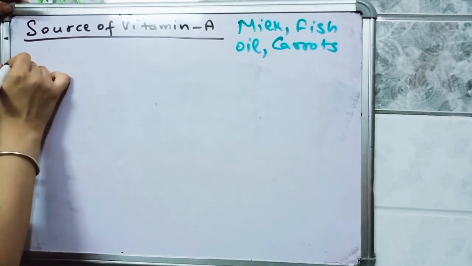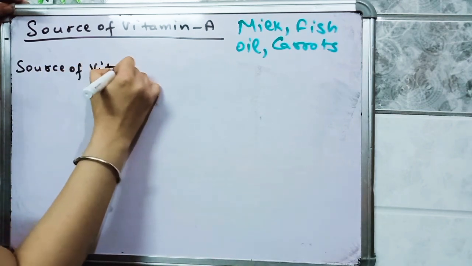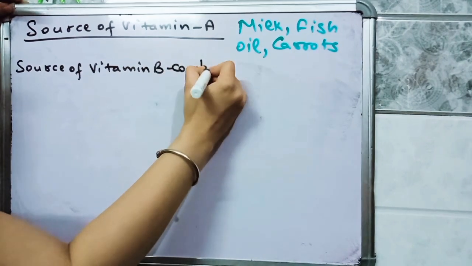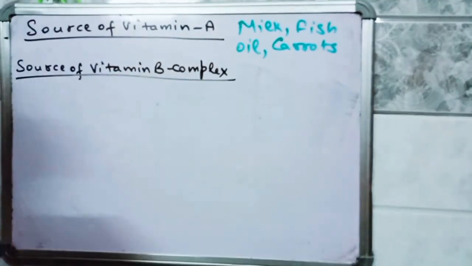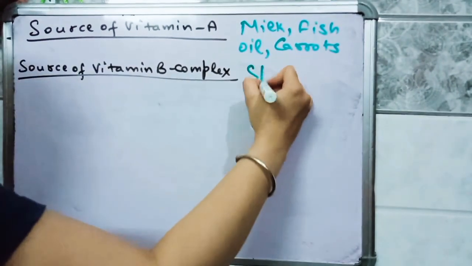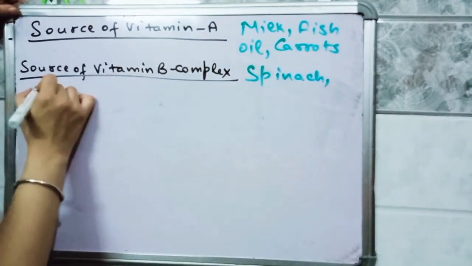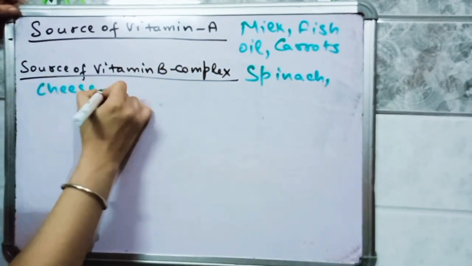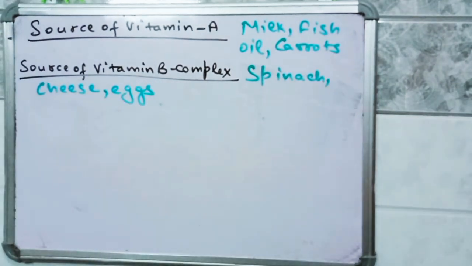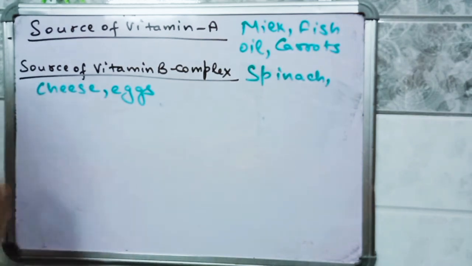Source of vitamin B complex is spinach, cheese, eggs, etc. Okay.